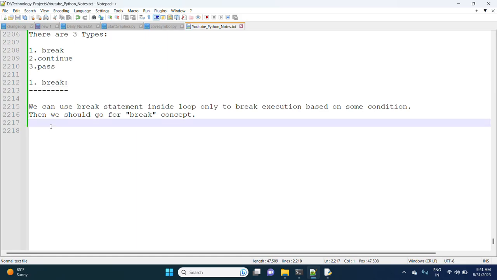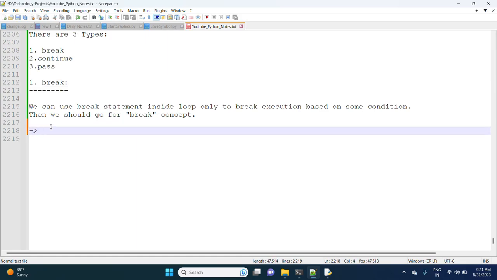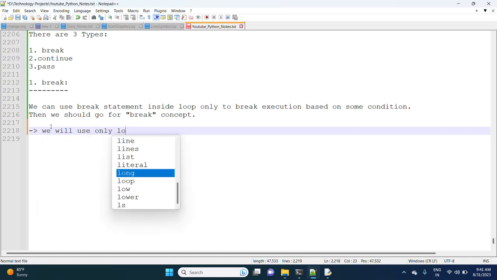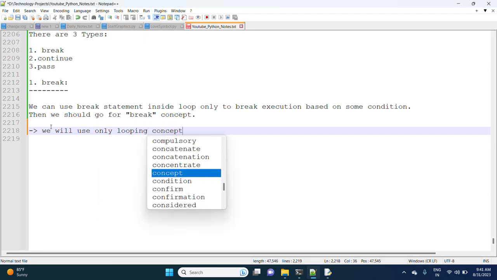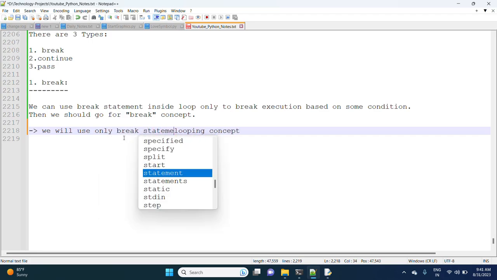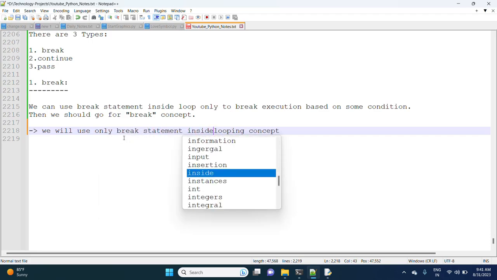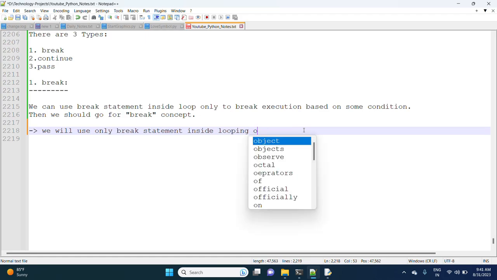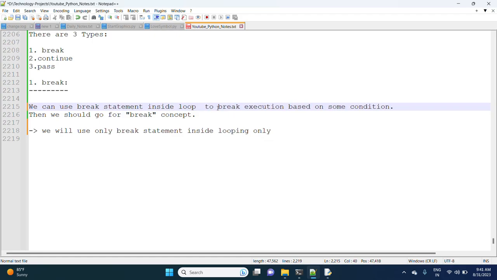Observe here, we use the break statement inside looping only. Clear, right?